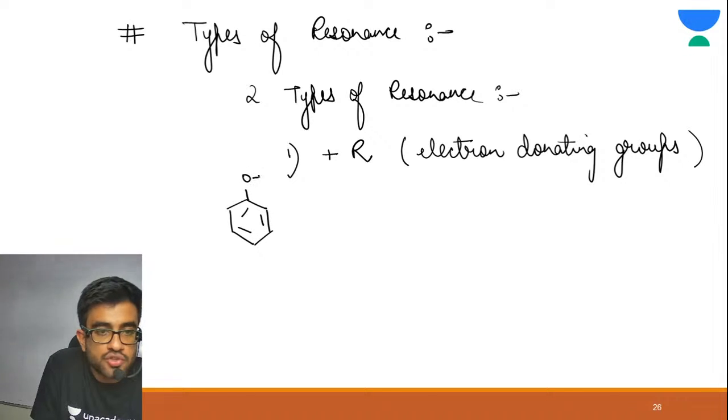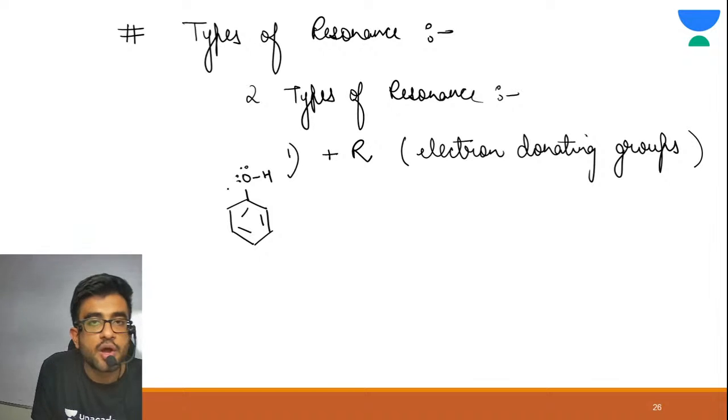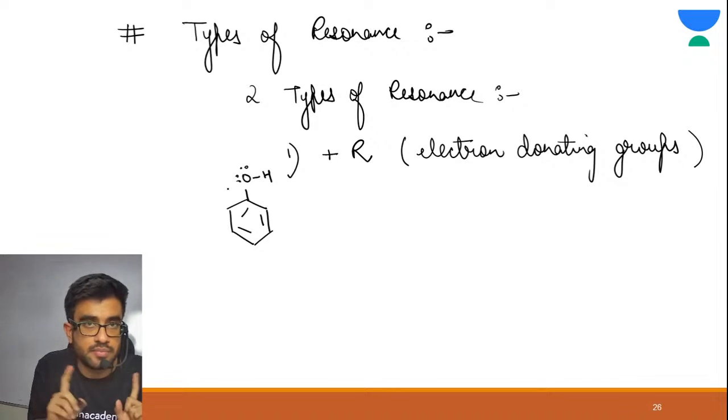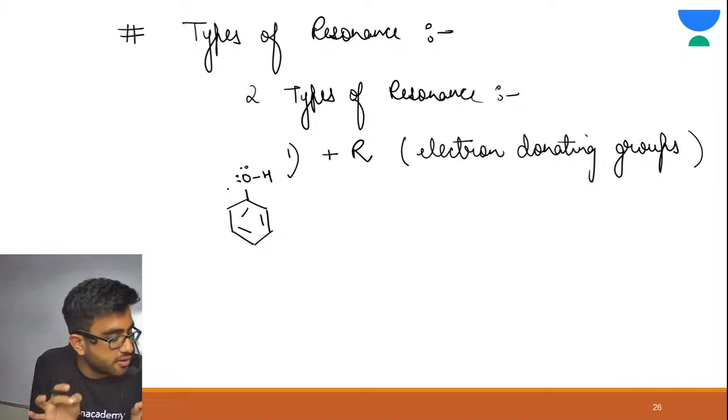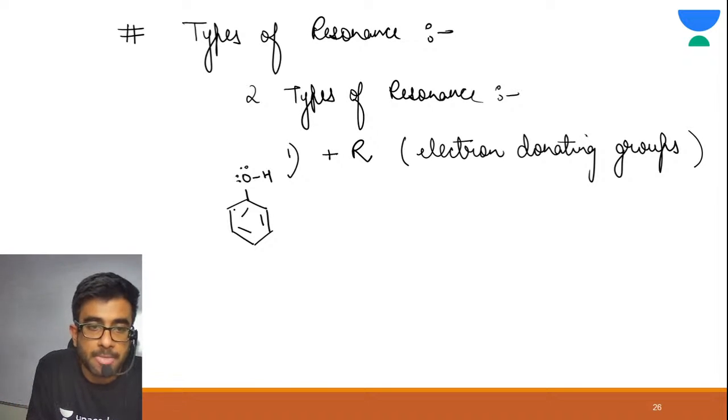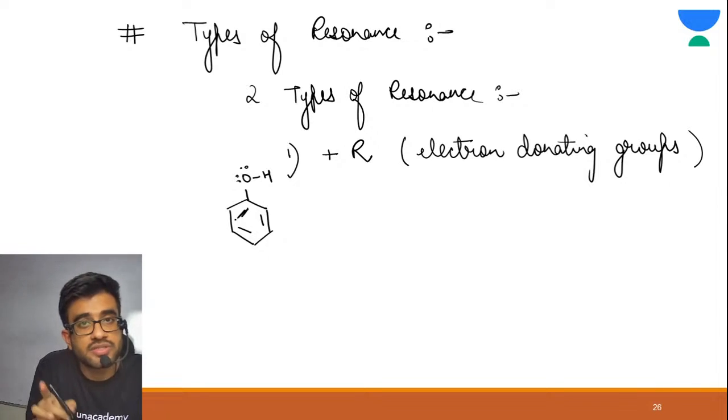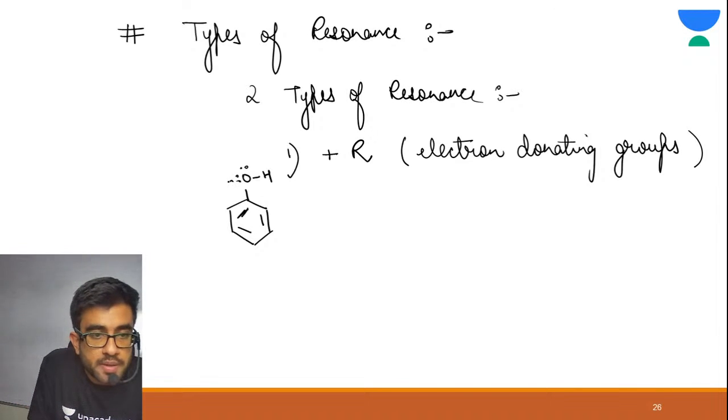This OH group is attached to benzene. This oxygen has a lone pair. Now, in the previous example only, we have drawn resonating structures. Let me draw the resonating structures of all these again. See, resonance is possible. What is the system? Double bond, single bond, lone pair. Your lone pair is shifted here, your pi bond is shifted here. Correct? So what is the structure?